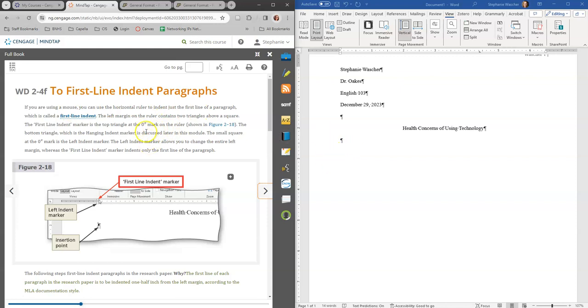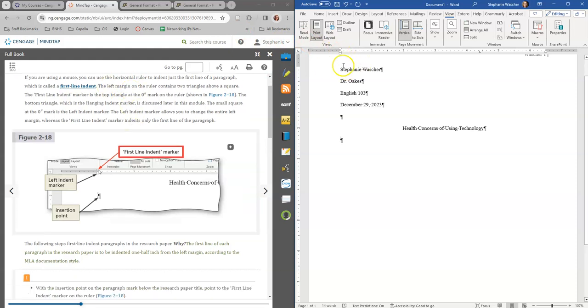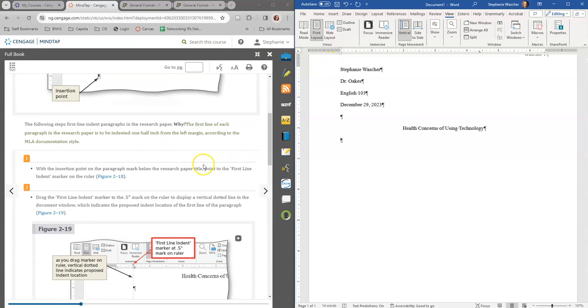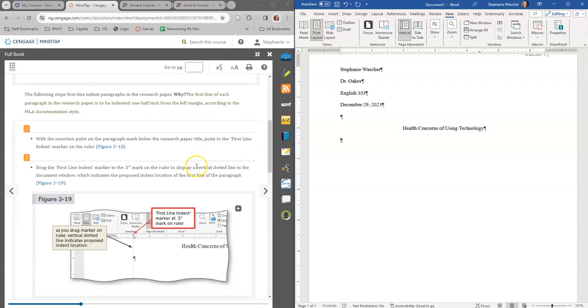Okay, so first line indent. We are now on this part, and I want to make sure that this is my first line indent marker. There's two triangles that make up that marker, and you can move them how you wish. Right now they're just sitting there, and we're going to actually set up the first line indent. For MLA format, first line indent is a half inch.